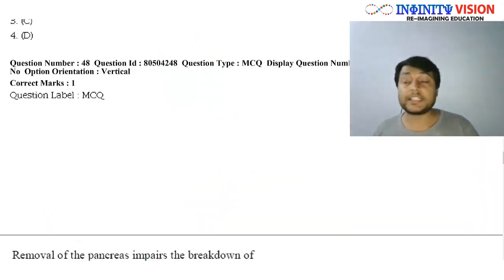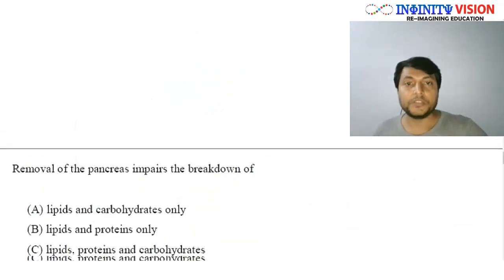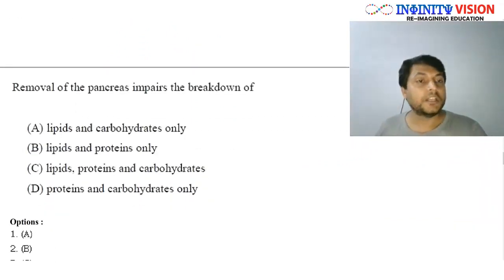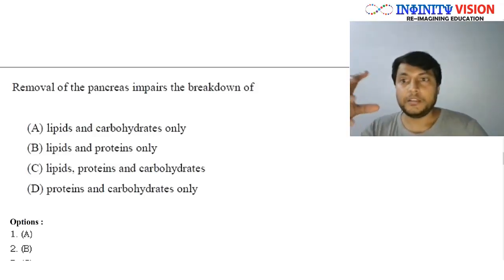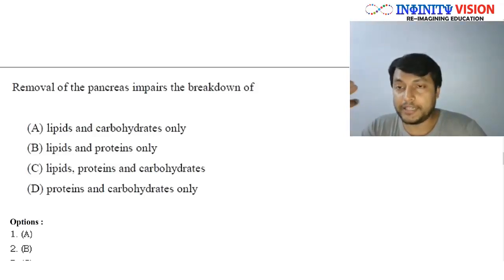Okay. Well, so next is question number 48. This question says, removal of the pancreas impairs the breakdown of, right? So let me simplify this. The question says, if pancreas is removed from an organism, or I should say, if pancreas is removed from a human, it will lead to the impairment of breakdown of which of the following.